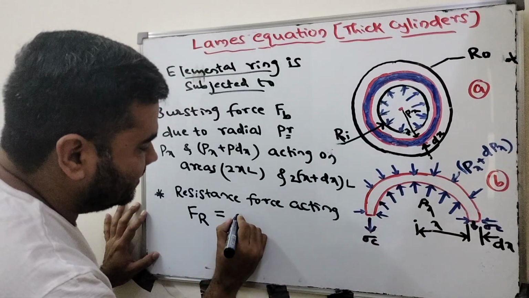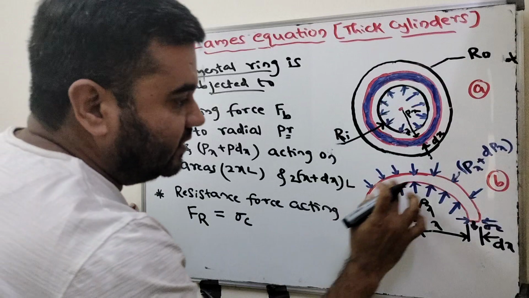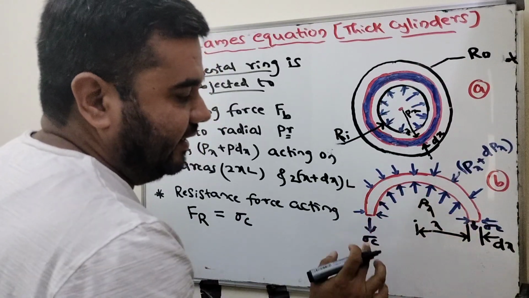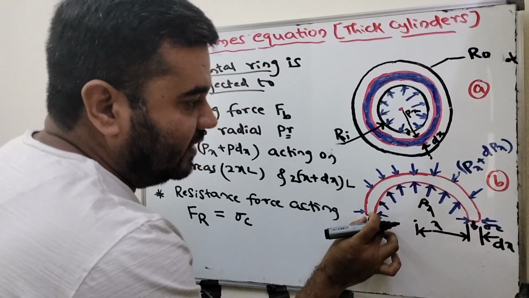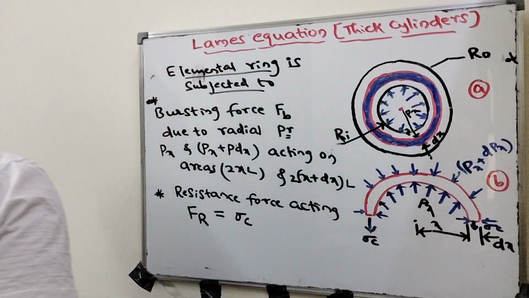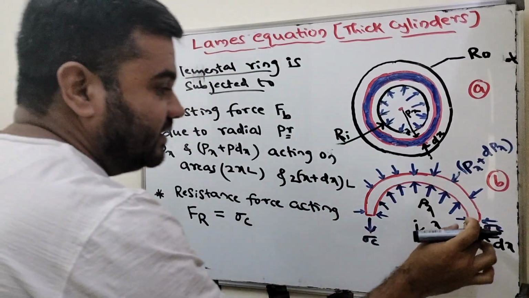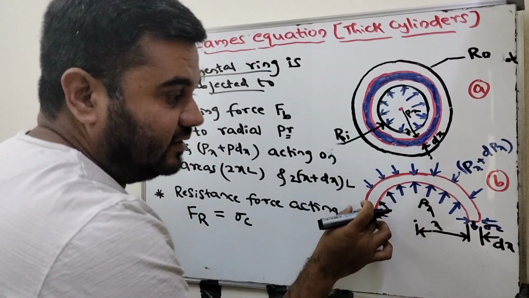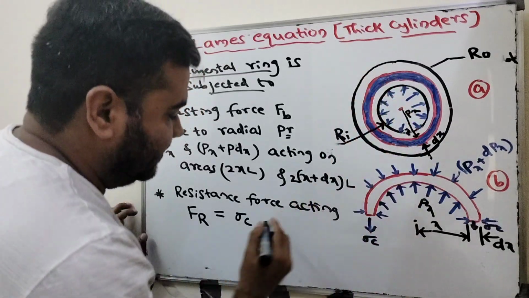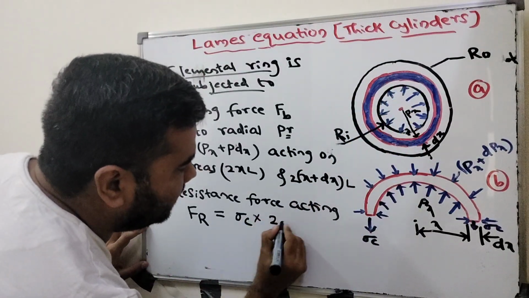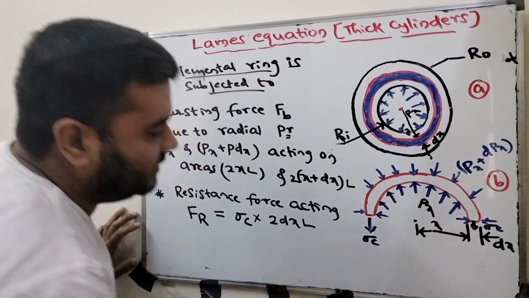How much do you get? The circumferential stress acts along this rectangular area. This is dx, and this is dx, so 2dx into L along the length. That is, the area is 2 times dx along the length here.